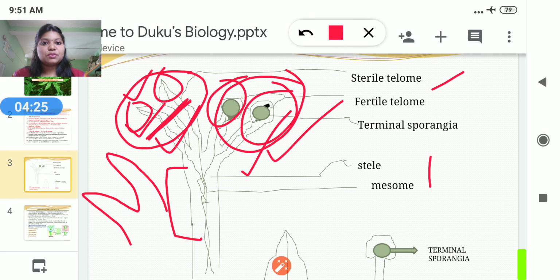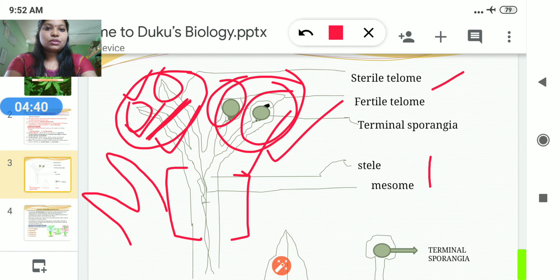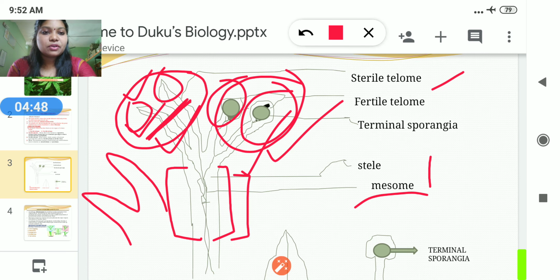Both the dichotomously branched axes, the sterile telome and the fertile telome, are joined at the stem axis. This is known as the mesome. So what do we call that? That is the mesome.